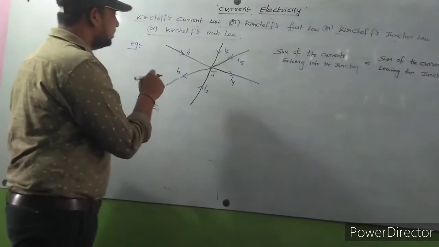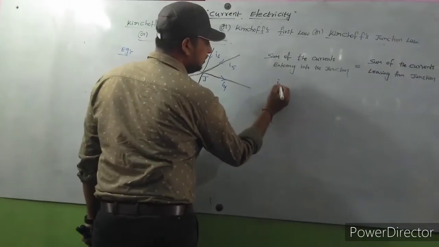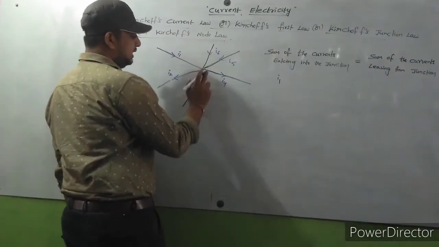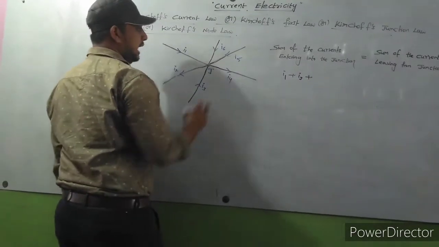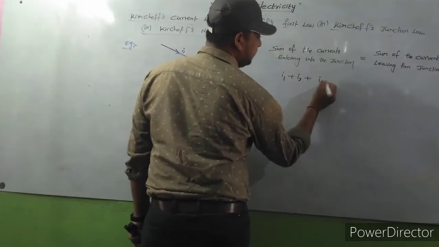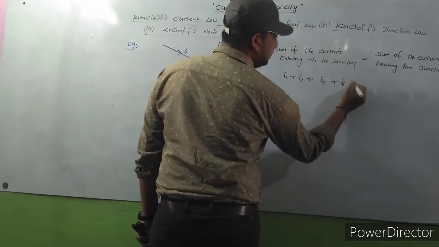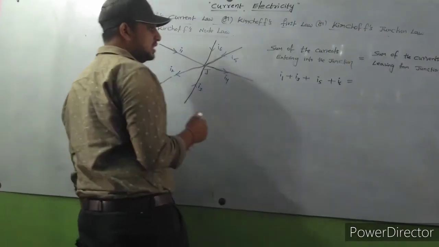So what are the currents entering into the junction here? I1 current is entering, and I3 current is entering, plus I3, and I5 current is entering, I6 current is entering. What are the currents leaving from the junction?